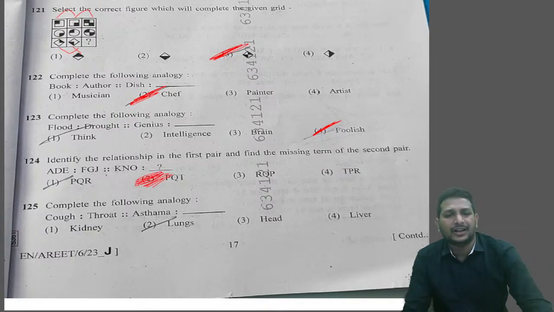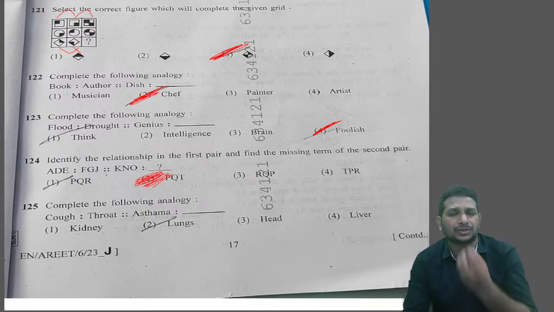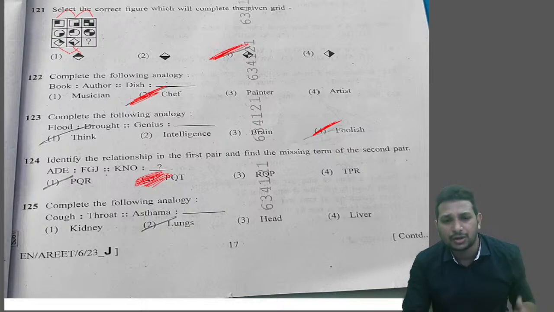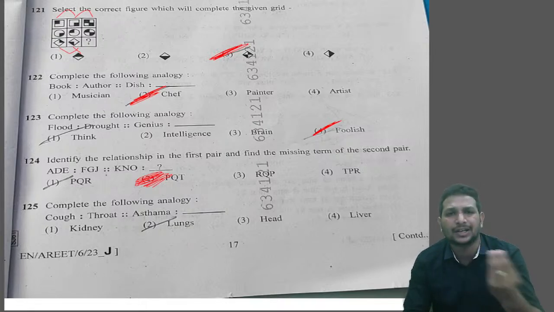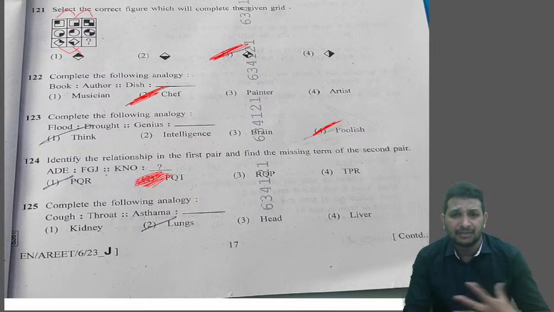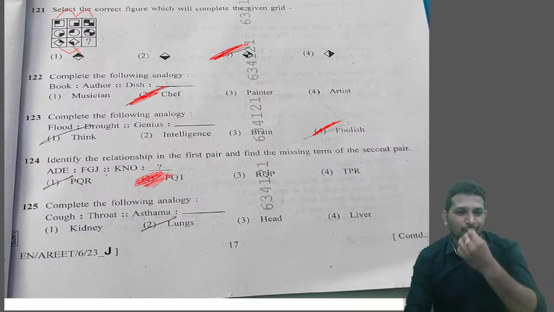Next, cough, throat, asthma. Cough, everyone is aware of this. So cough will come from the throat. Same way, asthma. Asthma is like a breathing problem, right? We breathe through that.